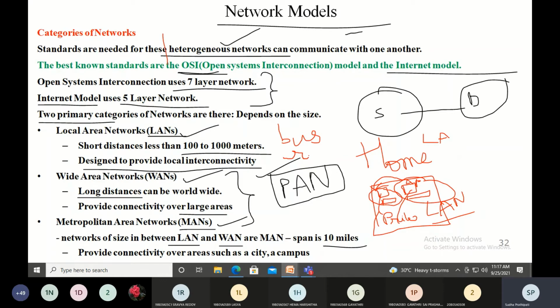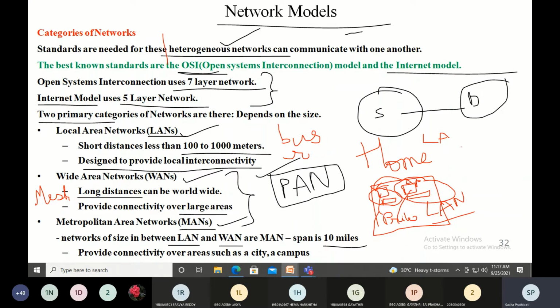And to establish connections using a wide area network, as I already told you, it is the mesh topology. Because you need reliability and robustness. In mesh topology you have connections from every point to every other point. In case one link is broken, the connection is still established.